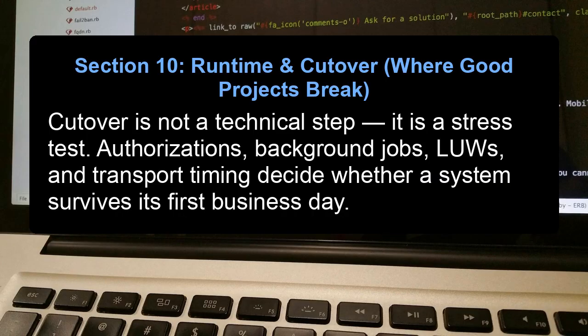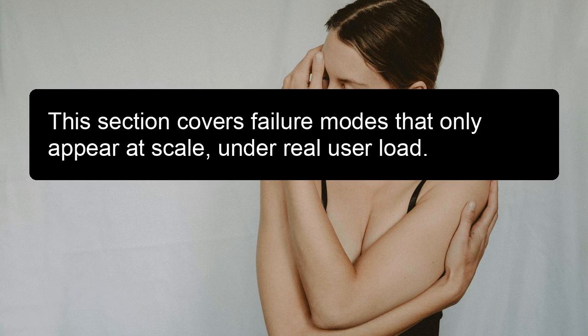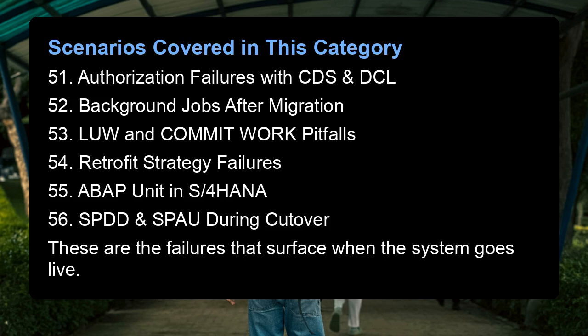Section 10. Runtime and cutover, where good projects break. Cutover is not a technical step. It is a stress test. Authorizations, background jobs, load, and transport timing decide whether a system survives its first business day. This section covers failure modes that only appear at scale, under real user load. Scenarios covered in this category. 51.